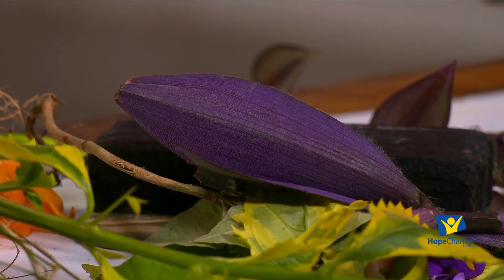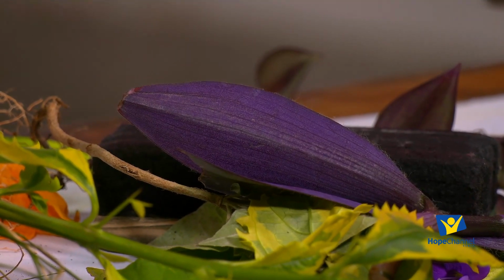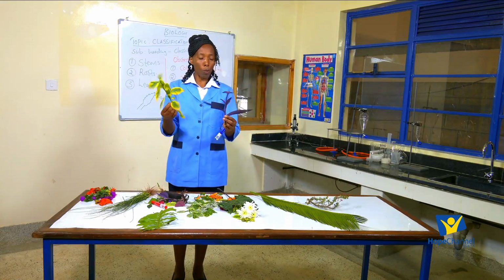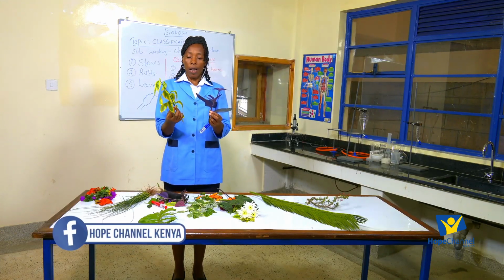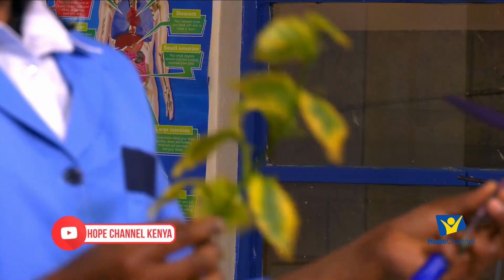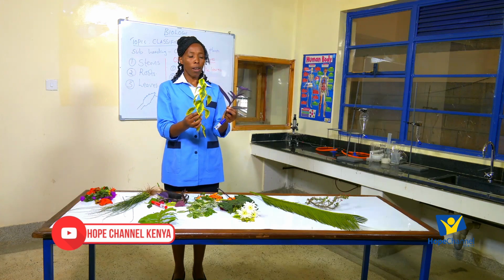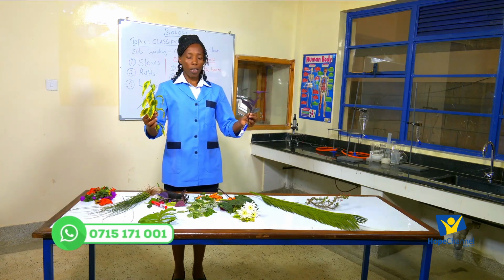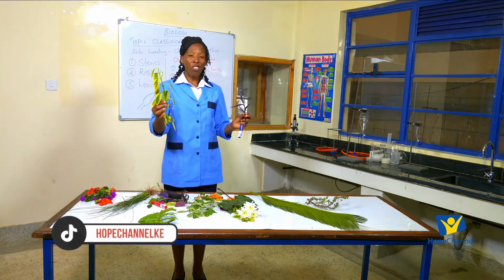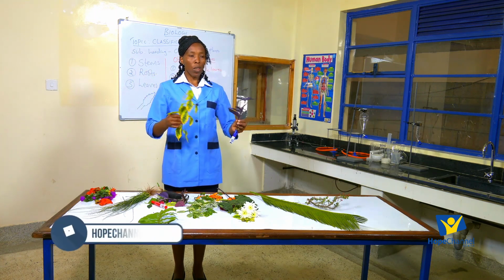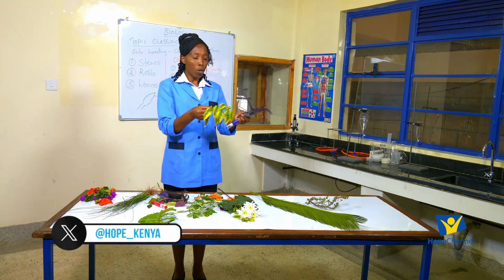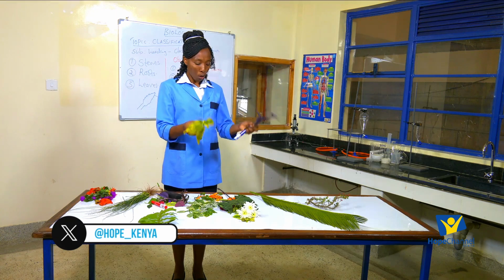So if I was given these two leaves and I want to group them, I'll say they belong to different groups. Why? If I look at the margin, they are different. This one, the margin is smooth. This one, the margin is serrated. So that is an example of the feature that we can use to put living organisms into groups.